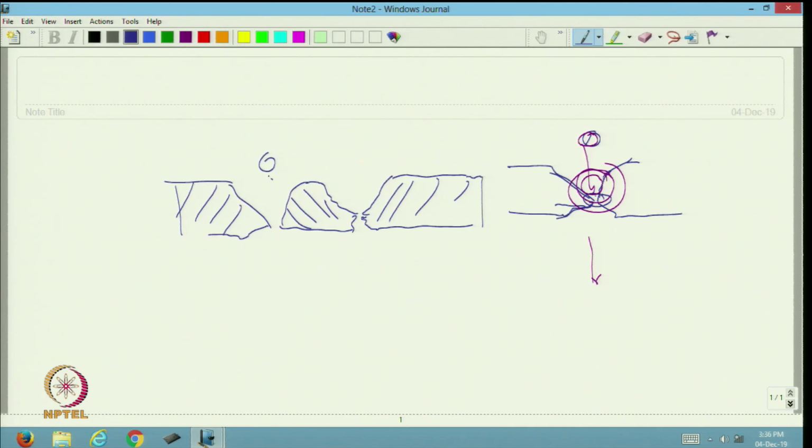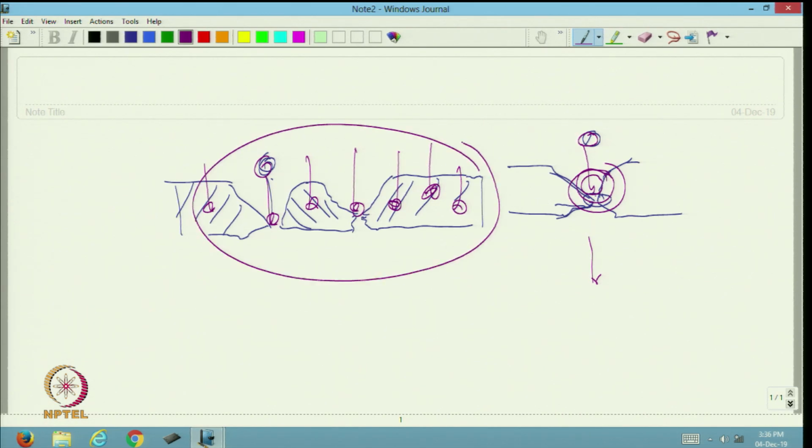The particle will be trapped at this point. Similarly, there will be different places where particles will get trapped. So, these are depth loading.